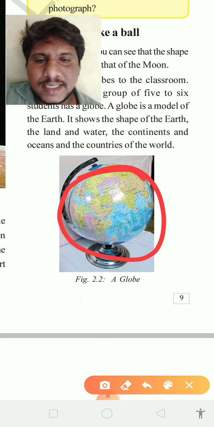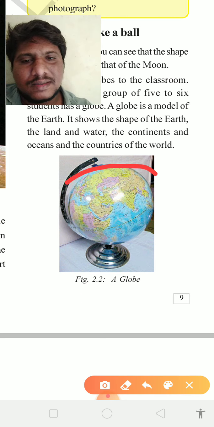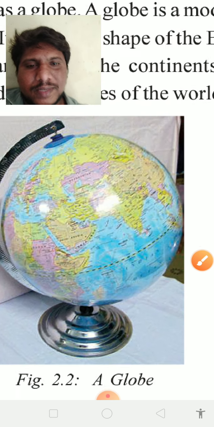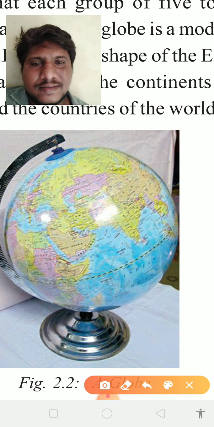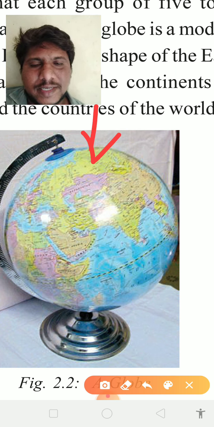Okay, children, one more important thing. We have a globe here. I will ask one thing. One person is standing here, and another person is standing here.